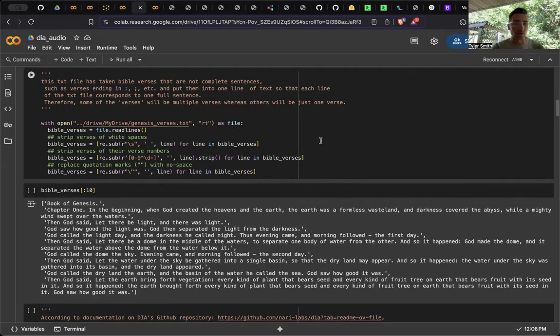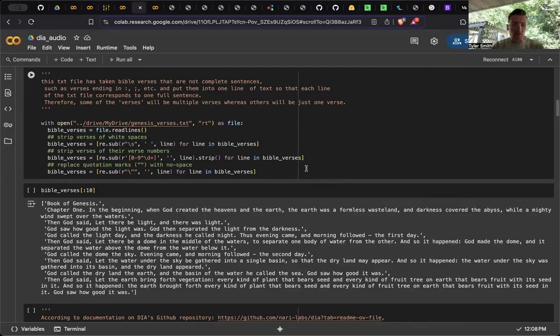Then here in this Colab, I'm reading in that file. I'm stripping out all the white space, and stripping out all the digits corresponding to verse numbers, because I don't want those spoken as we generate audio.